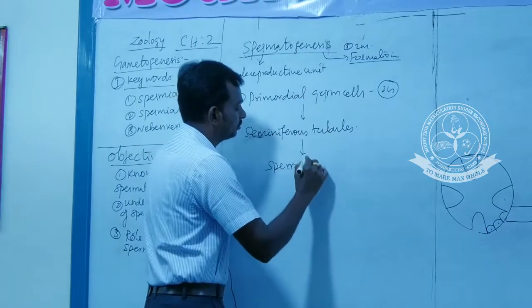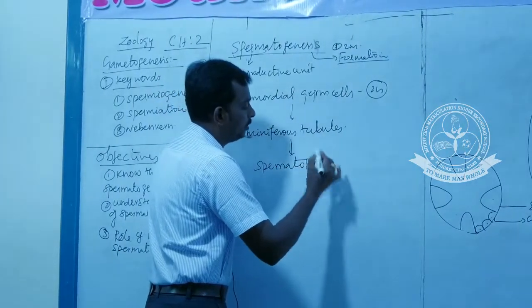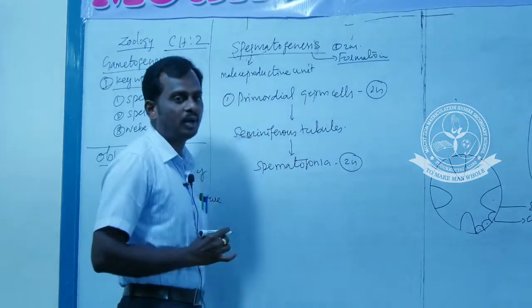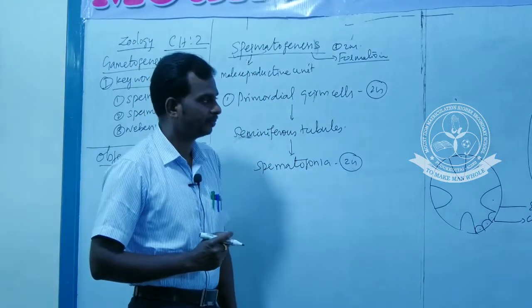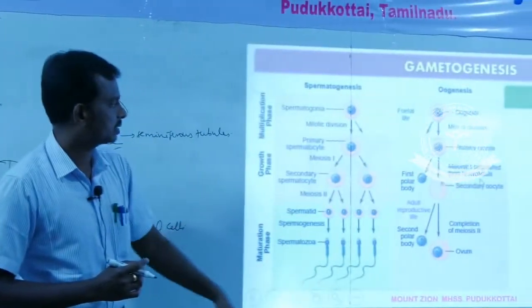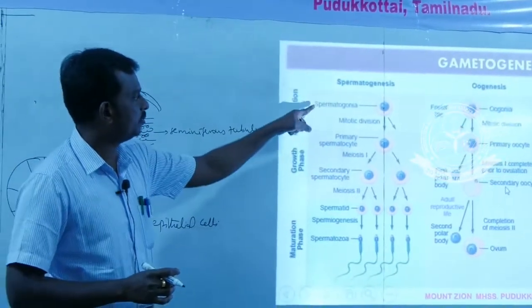spermatogonia. Spermatogonia are also cells that are diploid in nature. Spermatogonia. Next slide. Okay, stop. This is spermatogonia.